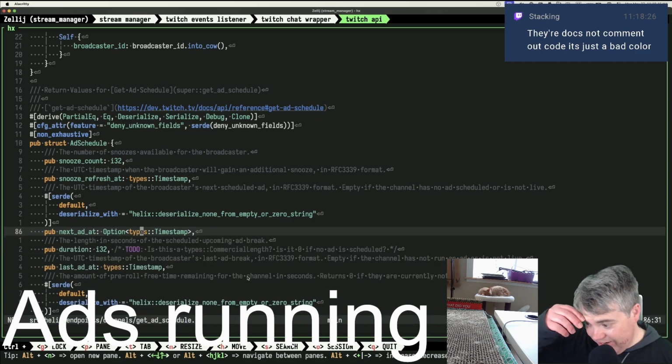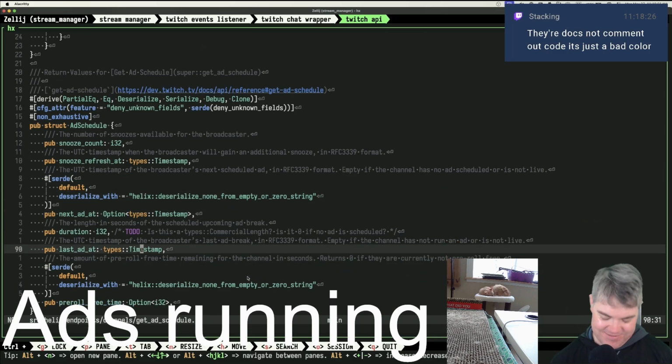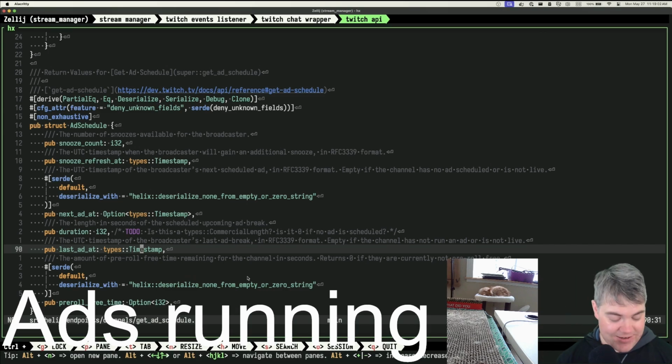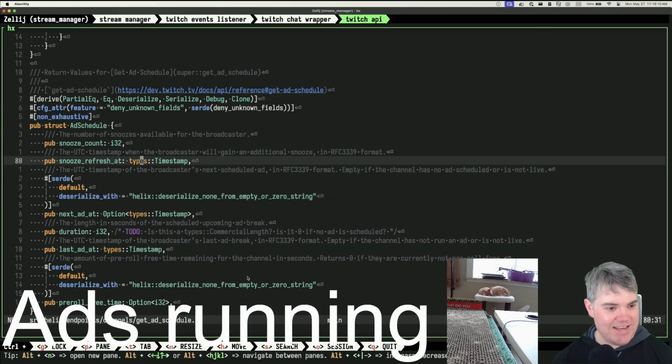They're docs, not commented out code. It's just a bad color. Oh, you're right. They are docs. Okay. Yeah, because they're technically commented out code. Also, they could be commented out code. Okay, fun times. All right, so snooze count is I32, this types timestamp.